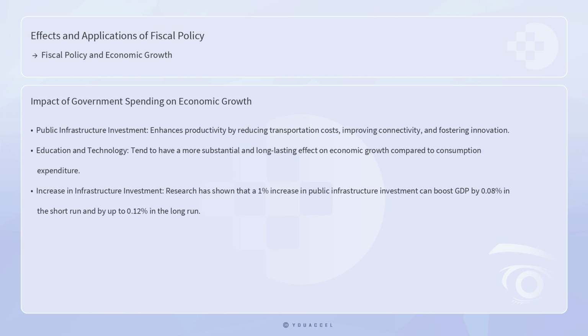However, the impact of government spending is not uniform across all types of expenditure. Investment in public infrastructure, education, and technology tends to have a more substantial and long-lasting effect on economic growth compared to consumption expenditure. Infrastructure investment, for instance, enhances productivity by reducing transportation costs, improving connectivity, and fostering innovation. Research has shown that a 1% increase in public infrastructure investment can boost GDP by 0.08% in the short run and by up to 0.12% in the long run.